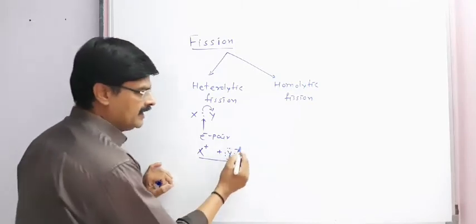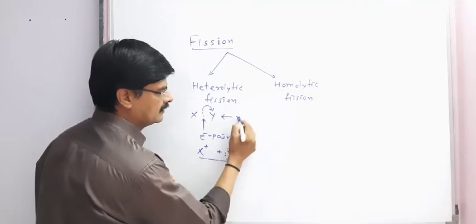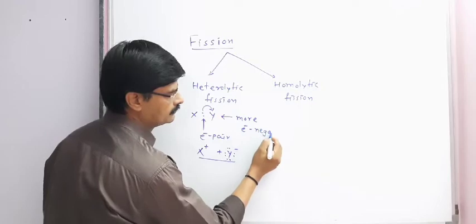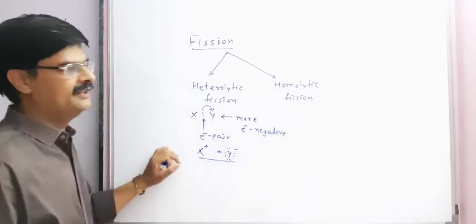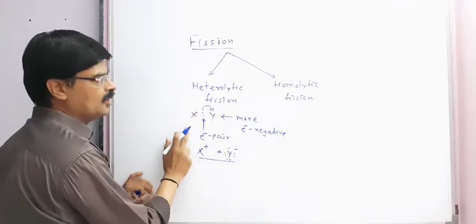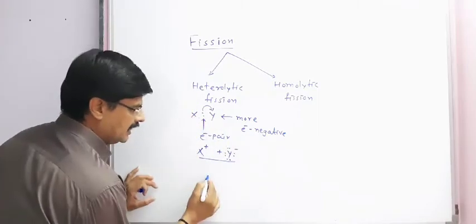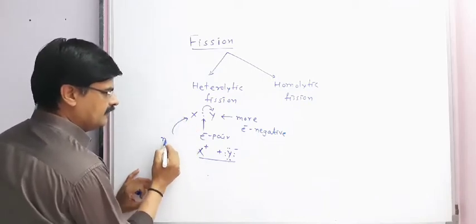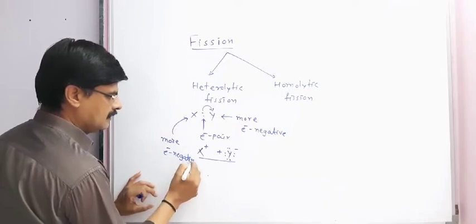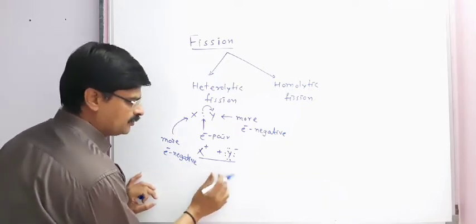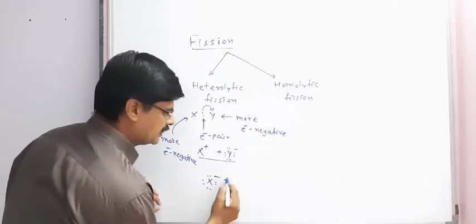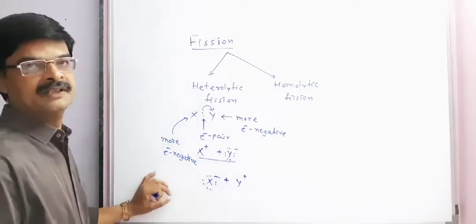In this case, we have to remember that Y is more electronegative. Now, if X is more electronegative in the same heterolytic fission, then the two species formed will be X negative and Y positive.